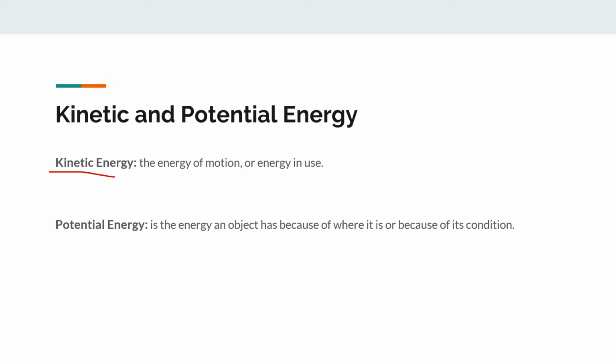But the second one, potential energy, is the energy an object has because of where it is or because of its condition. All objects have energy while they are stopped and not moving. But how this energy changes to kinetic, we will see with a nice example right now.